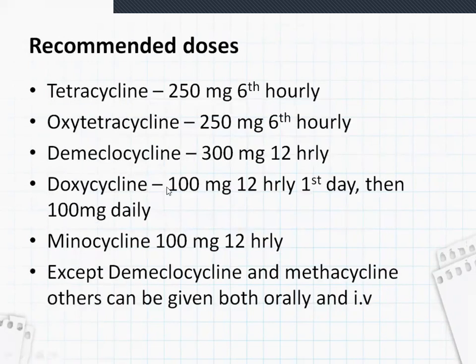Recommended doses: tetracycline and oxytetracycline 250 mg 6 hourly, approximately 4 times a day. Demeclocycline 300 mg 12 hourly. Doxycycline 100 mg 12 hourly on the first day, then 100 mg daily. Minocycline 100 mg 12 hourly. Except demeclocycline and methacycline, all others can be given both orally and intravenously. Demeclocycline and methacycline should be given only orally.